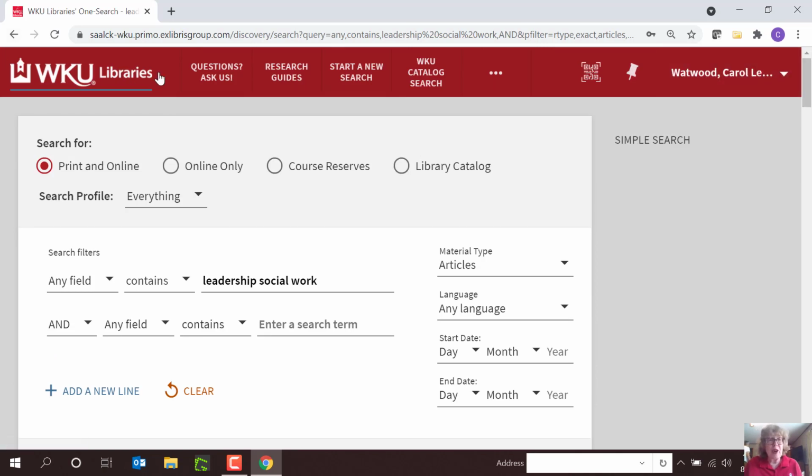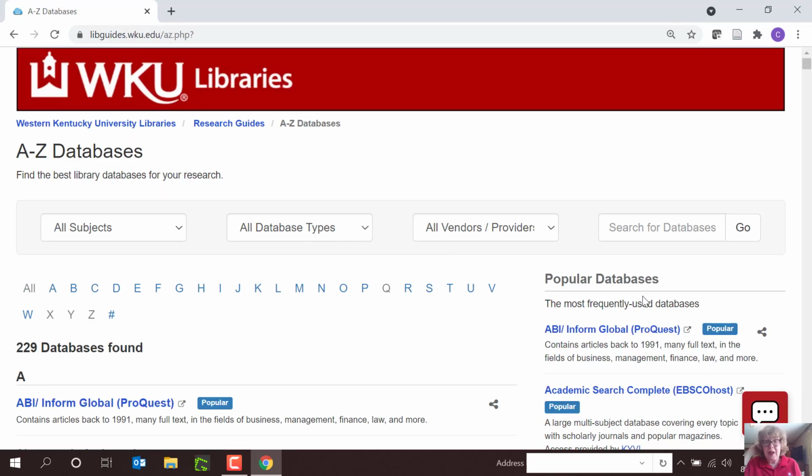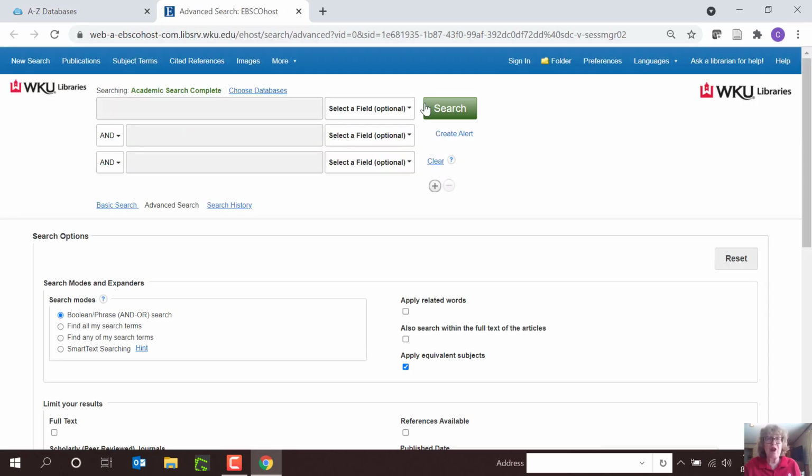Now let's go to the library homepage, and I'll show you some of our other databases that go beyond our collection. To get here, go to the home page, click Databases, and Academic Search Complete is a good all-purpose library database. Let's look for leadership and social work.